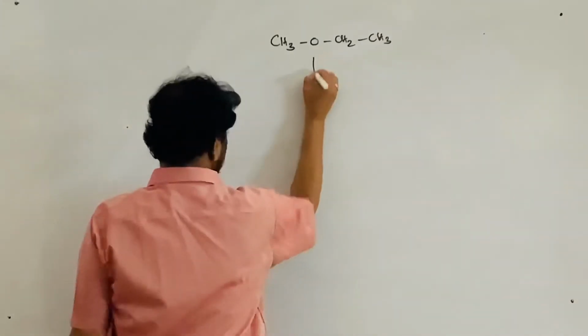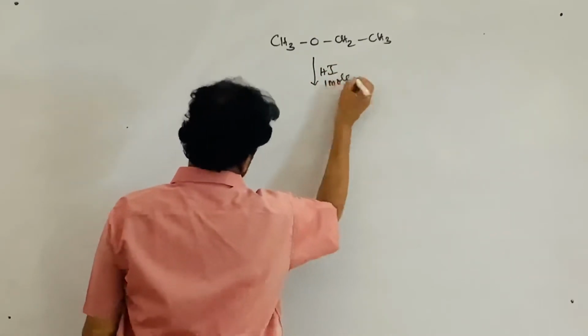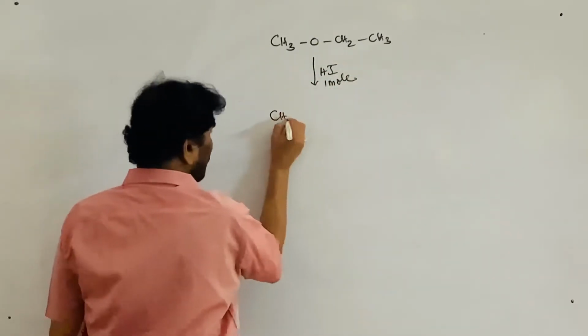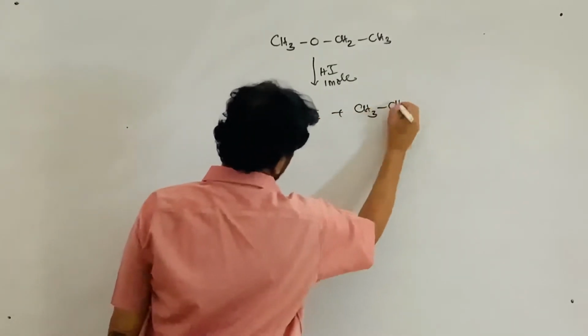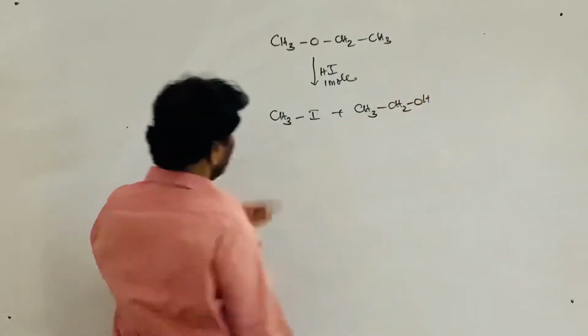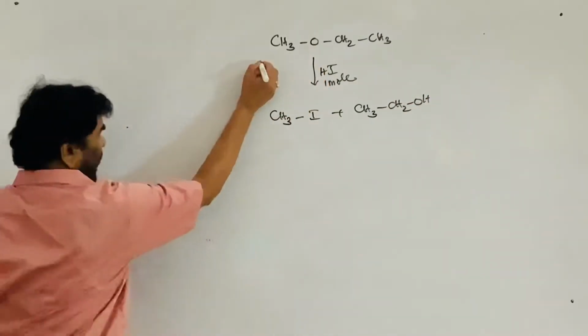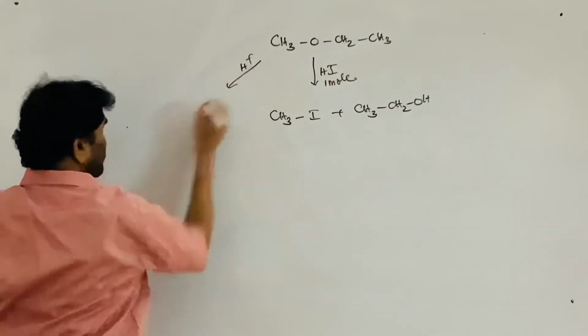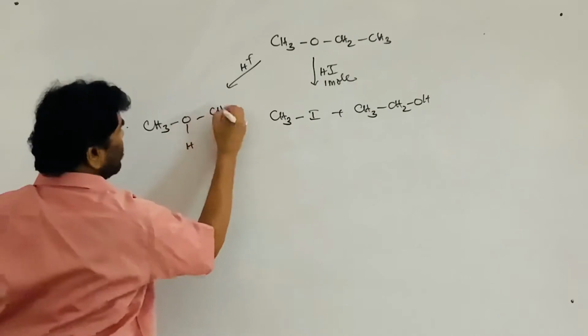Here it is treated with 1 mole of HI. So one is methyl iodide, and ethyl alcohol is formed. See, what mechanism is possible? Let me write the intermediate first. A methyl protonated ether is formed.